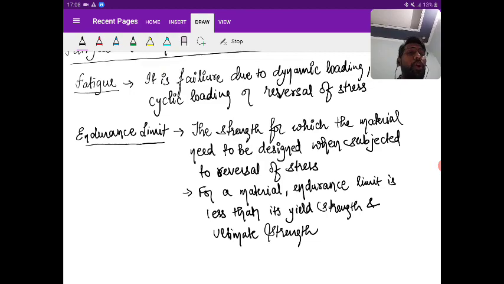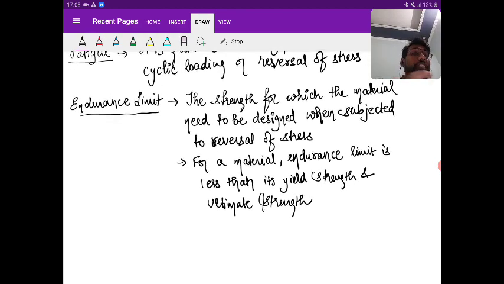Now, what is the problem? If the material is subjected to reversal of stress, then what happens? Even a ductile material will fail suddenly without giving any indication, because it will not reach the yield point; it will fail before reaching the yield point. So cracks are not developed and the material will fail suddenly.